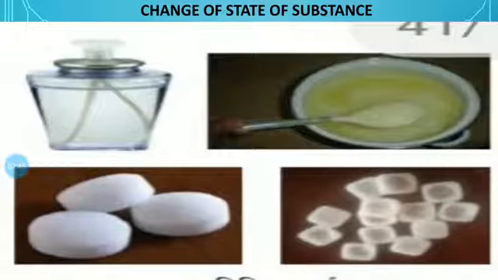Next, liquid. Examples: water, spirit and oil. Shape: does not have a specific shape of its own, takes the shape of the container. Volume: it has a specific volume, occupies a definite proportion of a container, spreads on a flat surface on pouring, flows downward along a shape. See, these are the differences in solid, liquid, and after that gases.